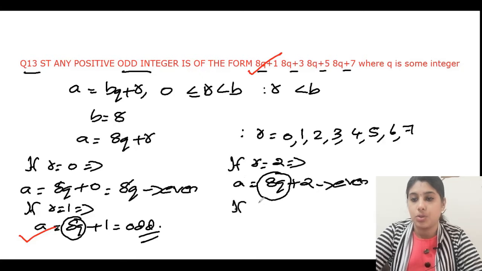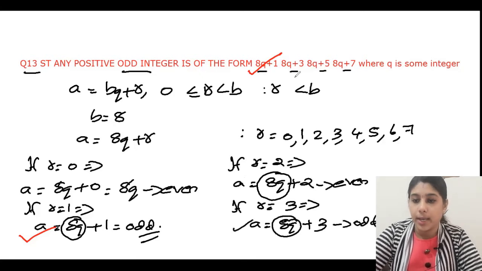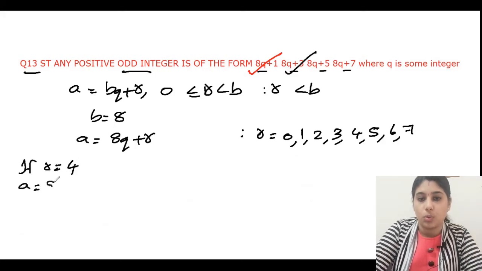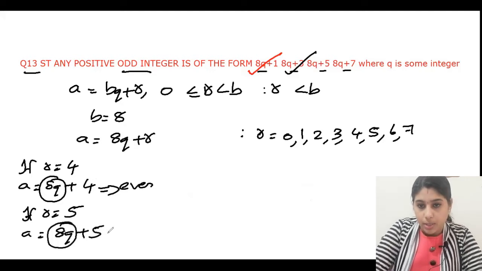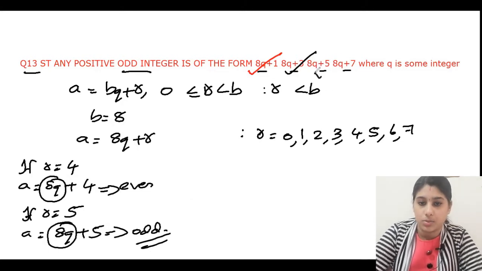Next, if r is equal to 3, a is equal to 8q plus 3. This is even, plus odd, so it will be odd definitely. So 8q plus 3 is odd, and that is also satisfied. If r is equal to 4, a is equal to 8q plus 4. Till here it is even, so plus 4 it will be an even number. We don't want to consider that. Again, if r is equal to 5, a is equal to 8q plus 5. Till here it is even, plus an odd number, so this is also odd. So 8q plus 5 is also satisfied.